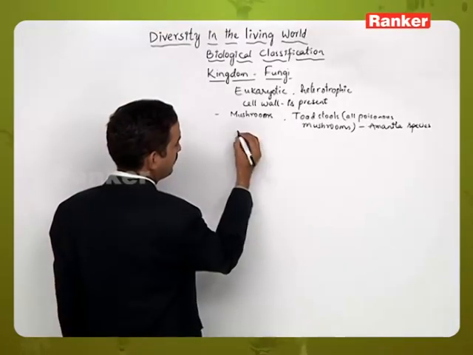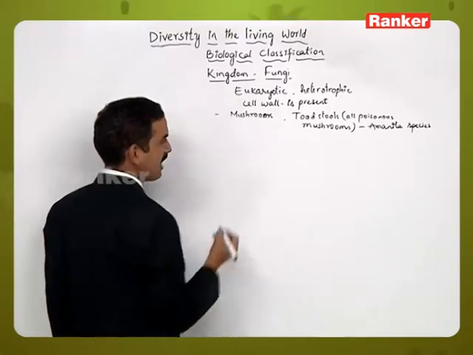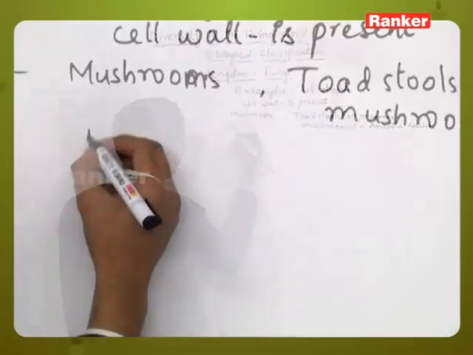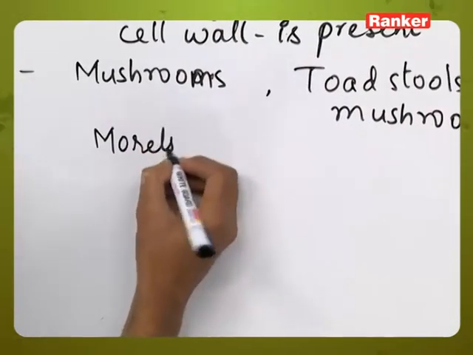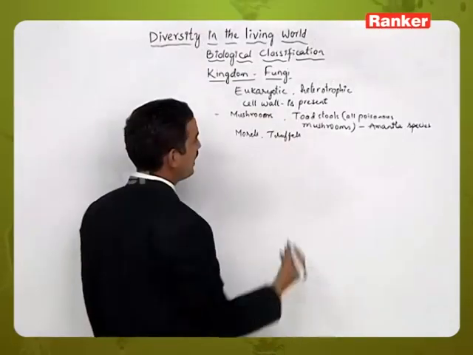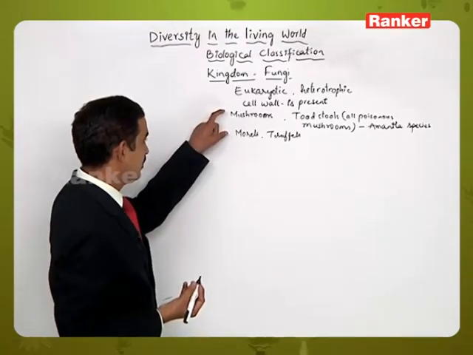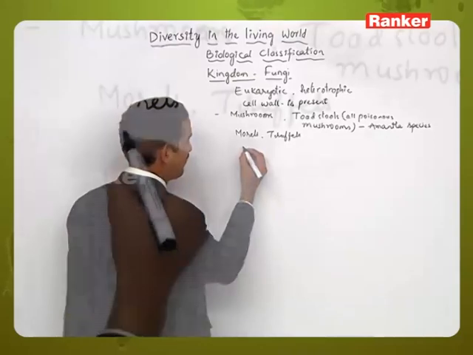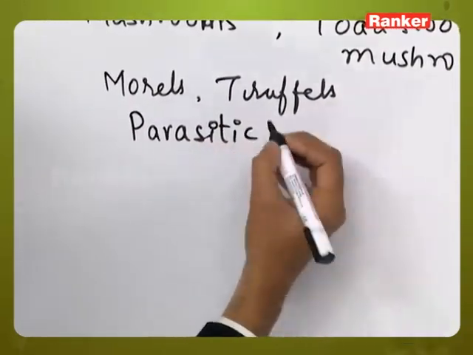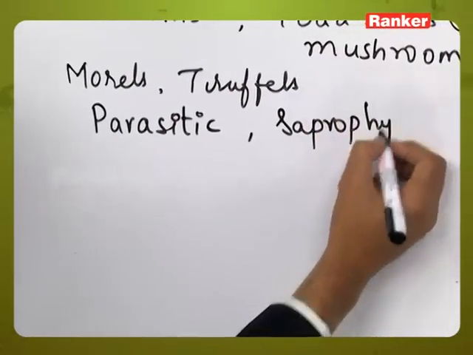Apart from the mushrooms, there are some delicacies which are highly nutritious in their nature. Morels and truffles are also included in the fungi, and not only the nutritious ones, but there are some organisms which are parasitic, and some exist as saprophytes.